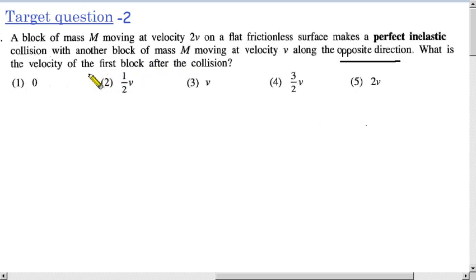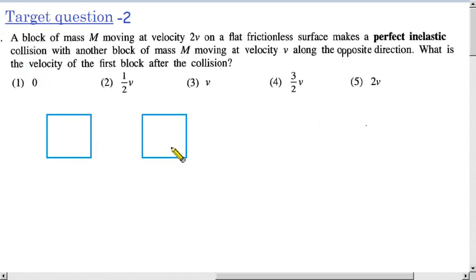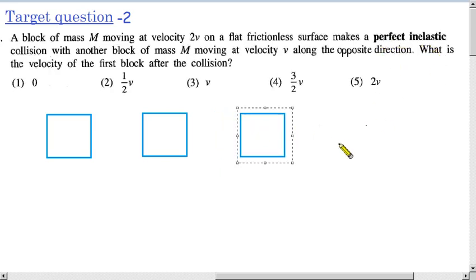What is the velocity of the first block after the collision? Again they are asking the velocity. So let us draw a little sketch. This one is the first one. The second one, the mass is the same. So after collision, what happens? Still a perfect inelastic collision.